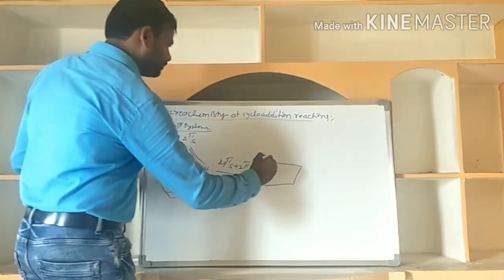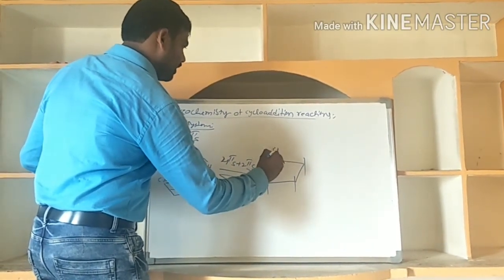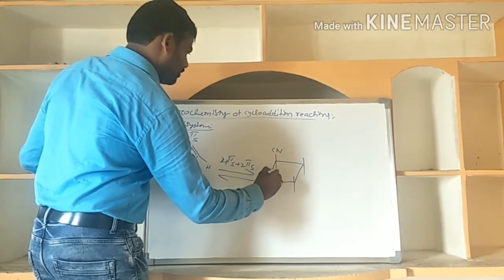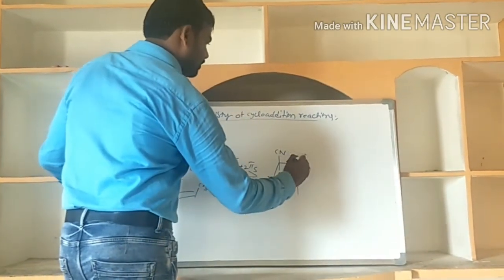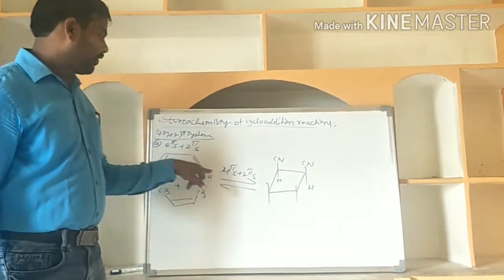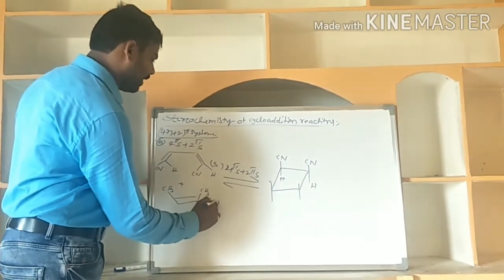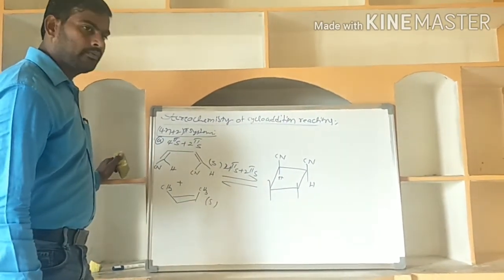Here, with CN and H, because the first partner is the supra partner. Supra means the stereochemistry will be retained.